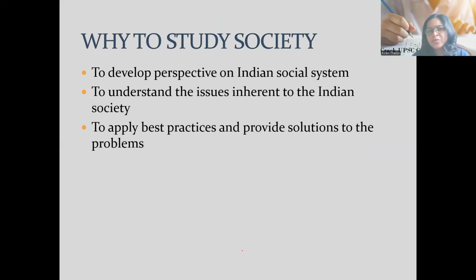See, ultimately, after becoming a civil servant, we have to serve society. We have to serve the people, Indian. Because of this, we should be very much familiar with the Indian social system. Before working for the people, we need a brief understanding of the Indian social system.